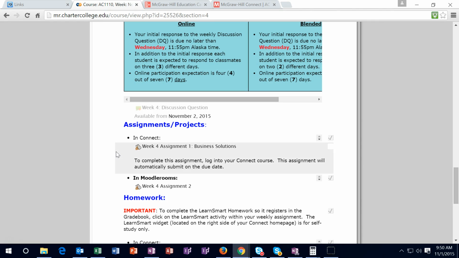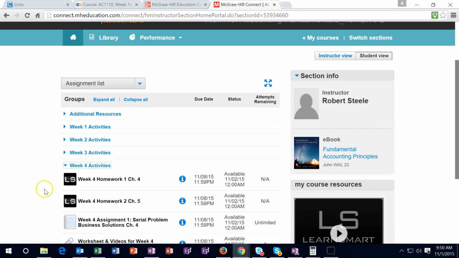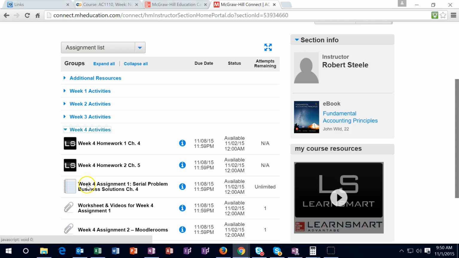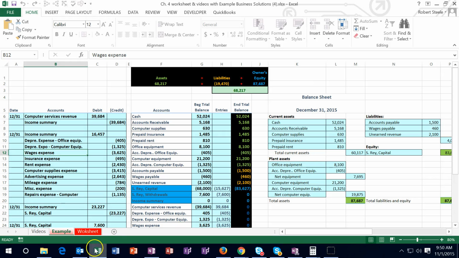The assignments: this one will be in Connect. This one will be in Moodlerooms. So remember, this one is the one you have to turn in here. This one will be the long assignment in Connect. So if you were to go into Connect and we are in week 4, then this assignment is the longer assignment. Remember that you do have this worksheet. If you open up this worksheet, it'll open up this.